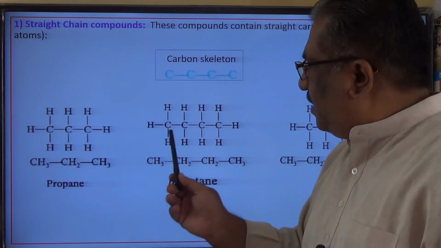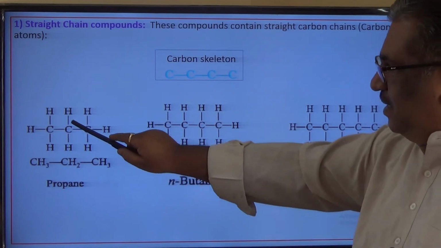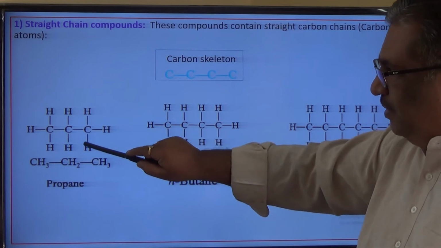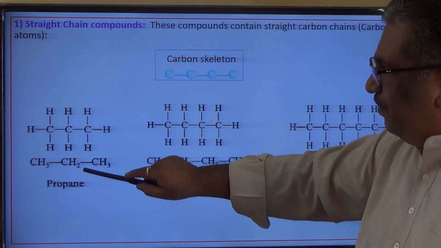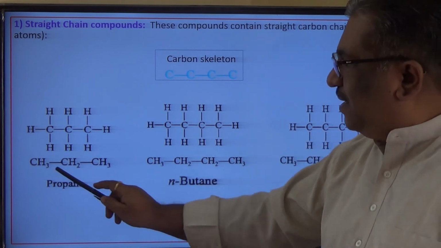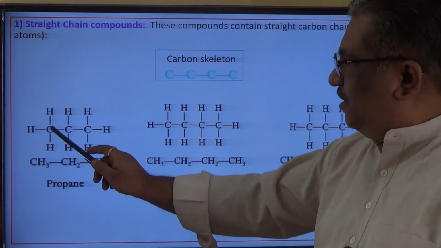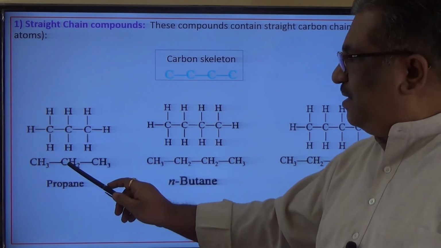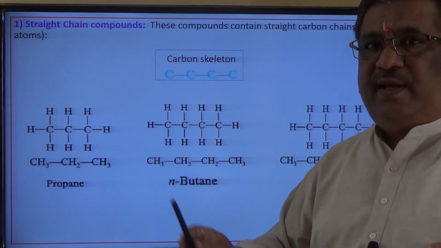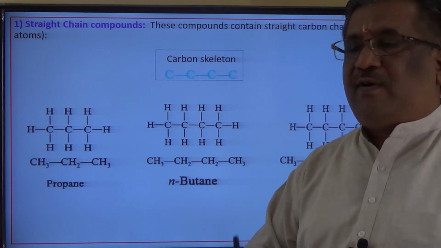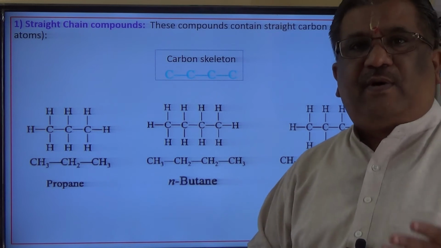Propane. Next, this one. This is for propane. This is a complete bond structure, or a structural formula, and this is the condensed structural formula: CH3, CH2, CH3. This is a bond structure, and this is a condensed structure. In exams, you may be asked to draw the electron dot structure for these, which I have already discussed.